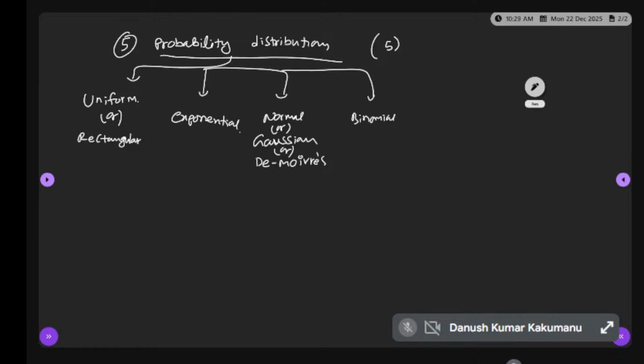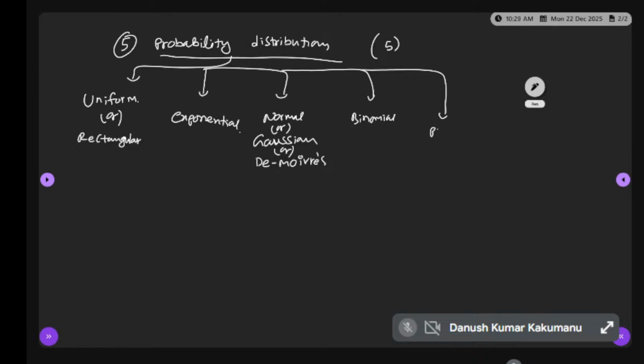Binomial and Poisson. All of you are responding to binomial and Poisson, but not to the first three. Have you all studied these? Which one do you not know? Uniform? Some of you have studied. Uniform, exponential, normal, binomial, Poisson.